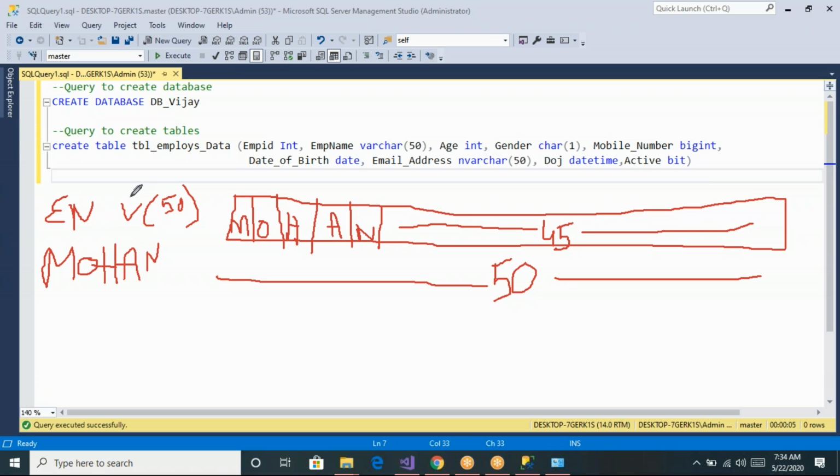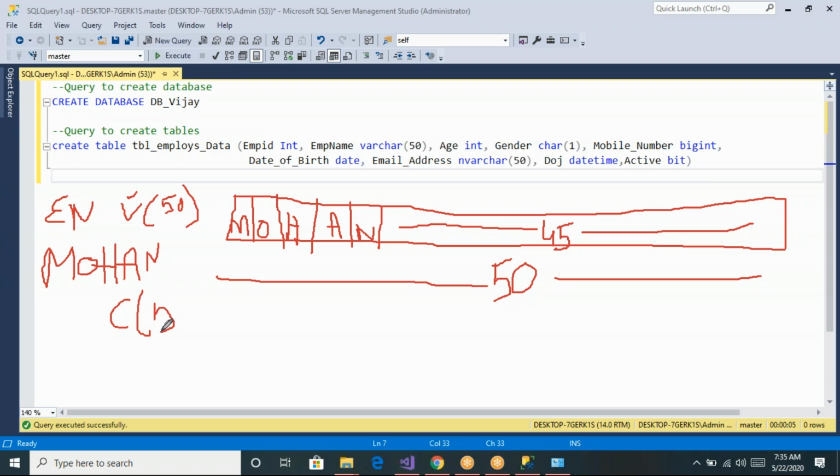So if I declare it as varchar of 50, and my employee name contains 5 letters, the remaining 45 bits are reusable, we can store any other data in these 45 cells. Those are reusable.